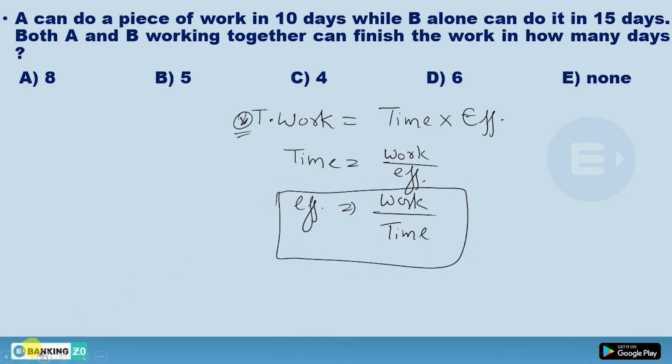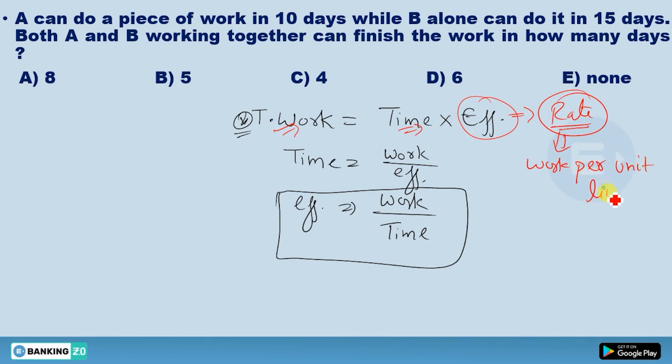I hope all of you know the meaning of work and time. Time is the duration. Work means how much you have to do, that is your total work. Efficiency means rate, and rate is work per unit time.